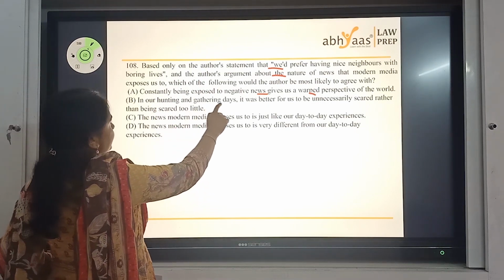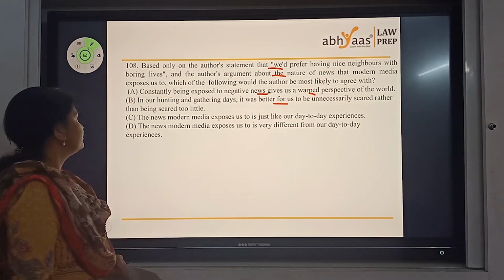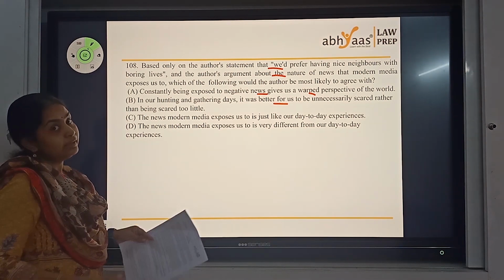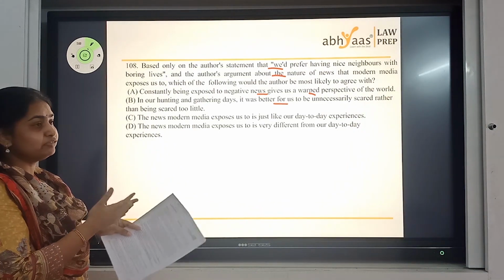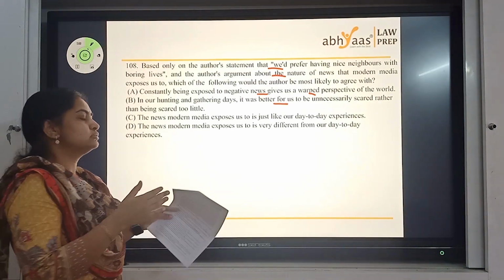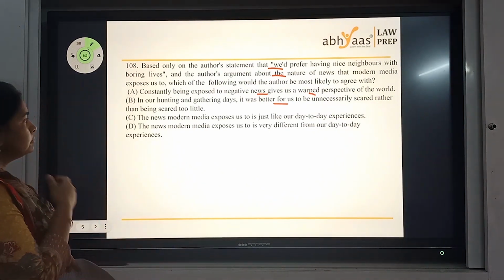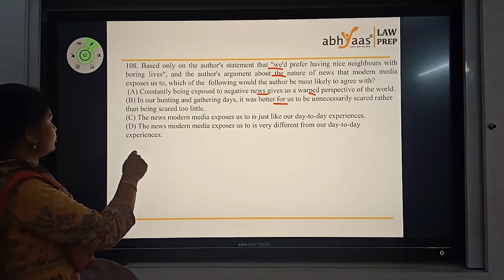In our hunting and gathering days, it was better for us to be unnecessarily scared rather than being scared too little, which is a true statement probably. At that point of time, it was safe to be scared a little bit. That was like that, because they didn't have treatments, and also prevention is better than cure. So maybe, but is it related to this question? Well, not. So let's move on to the other one.